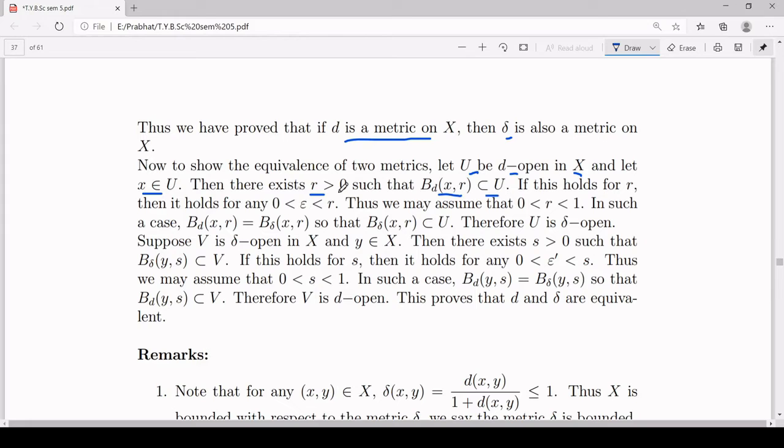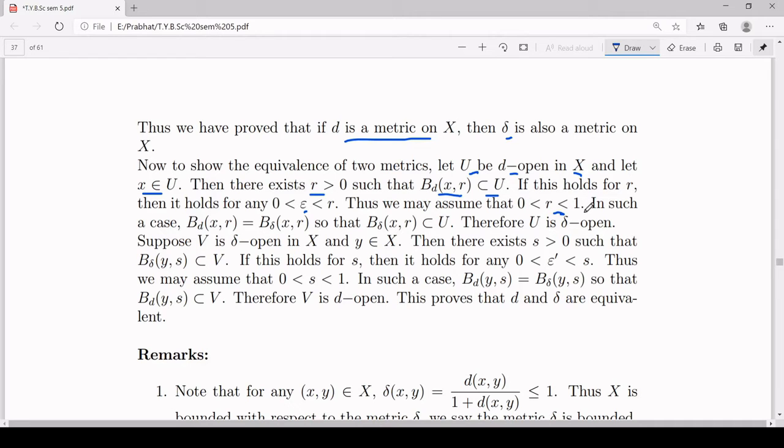Note that if you have any positive number epsilon which is less than r, then B(x, epsilon) will be a subset of B(x, r) and B(x, r) is a subset of U. Therefore, for every positive epsilon less than r, this condition that B(x, epsilon) lies inside U will hold. So you can choose your r in particular, r is already positive, but you can assume it to be less than 1.